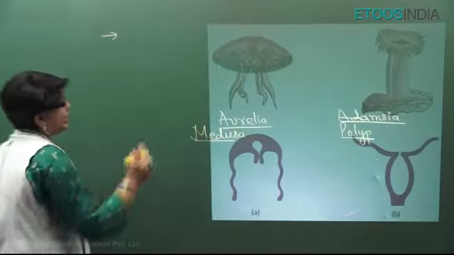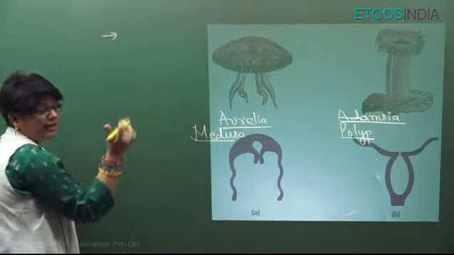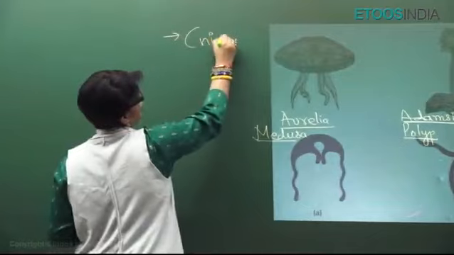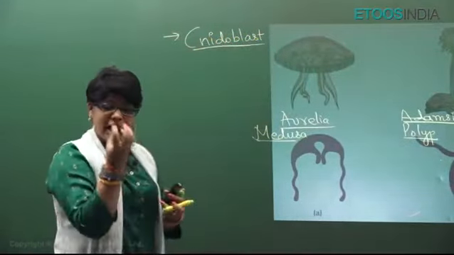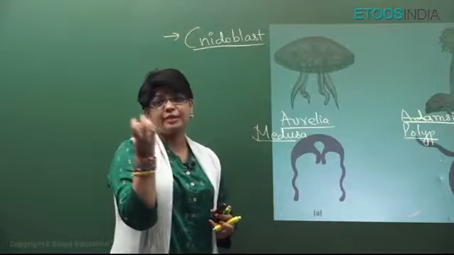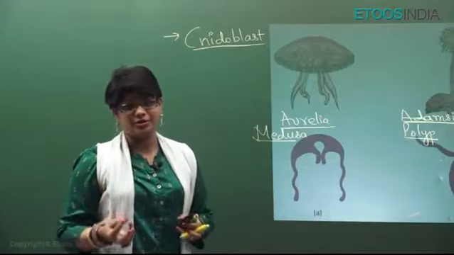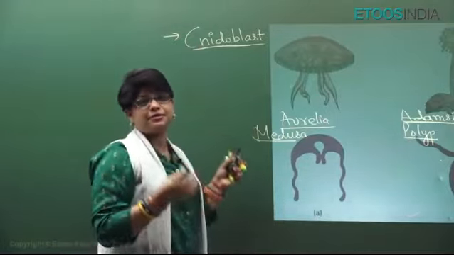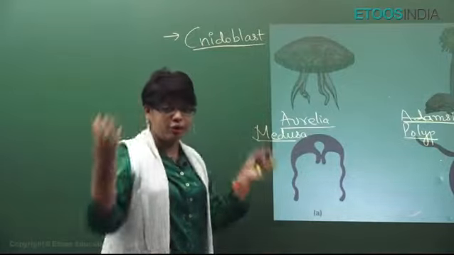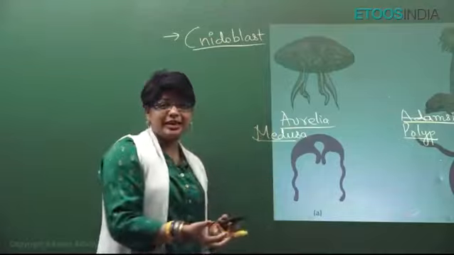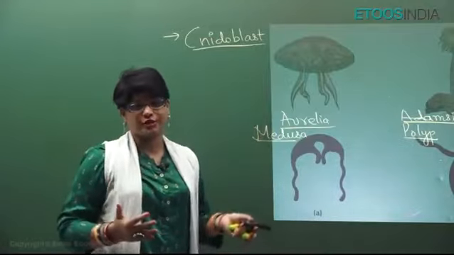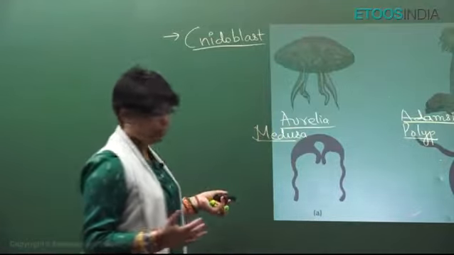Why are they called Cnidaria? The chief character is that they have cnidoblast cells, which are sting cells, and in them they have a capsule which has poison inside it. It's called nematocyst. These cnidoblasts are present on the body and on the tentacles. They are used for offense, defense, for killing the enemy and saving themselves. Very, very, very important.